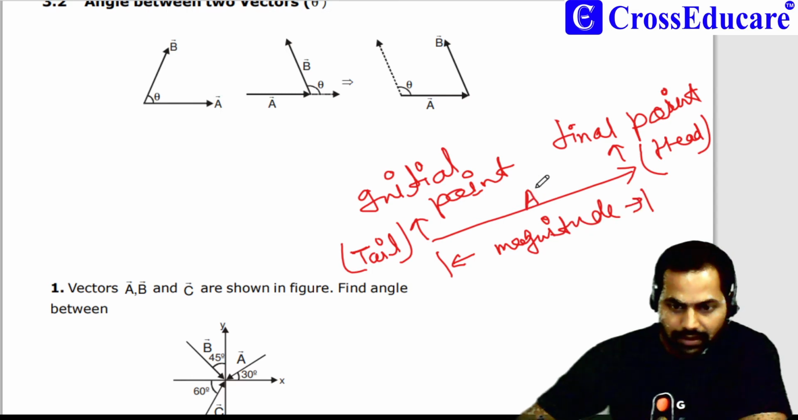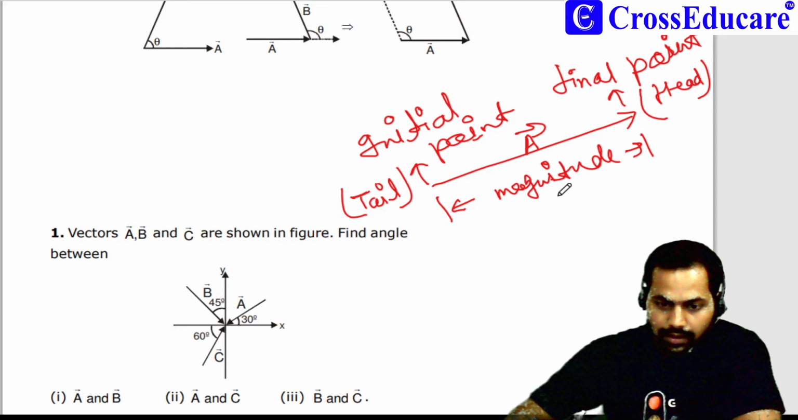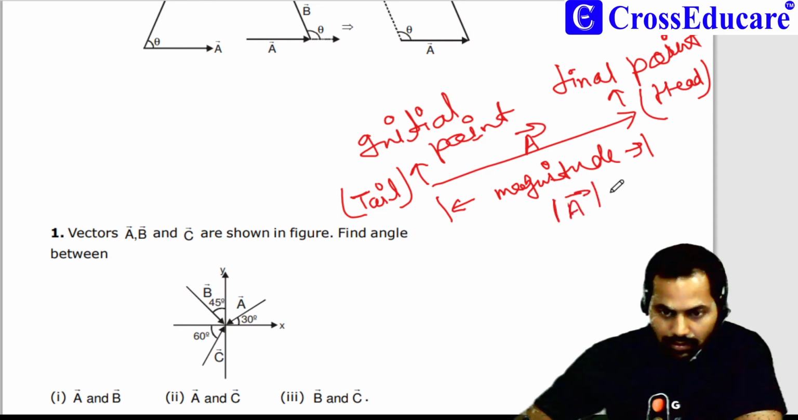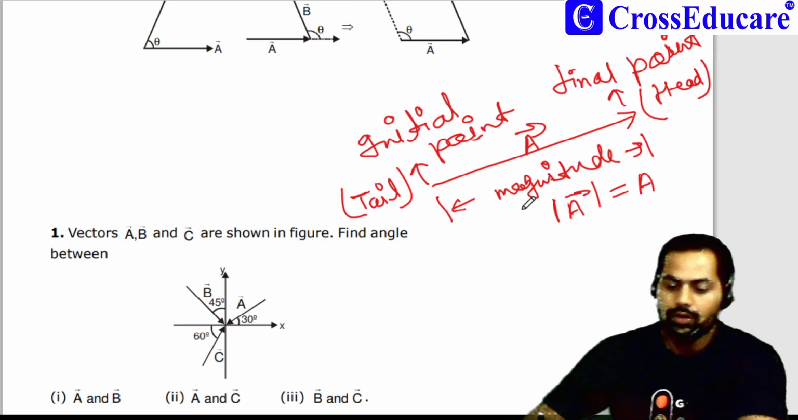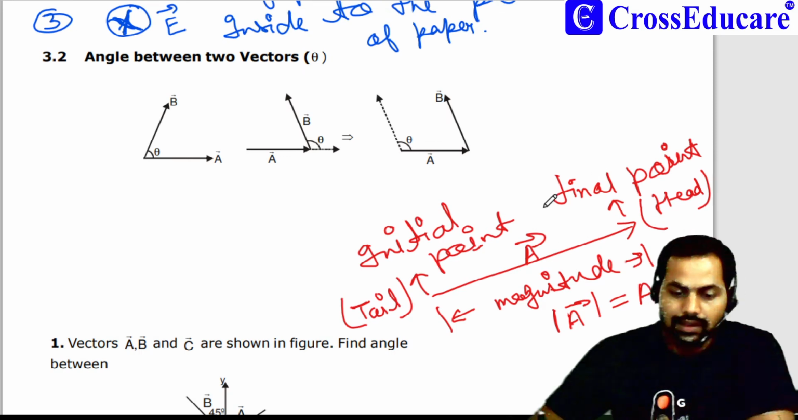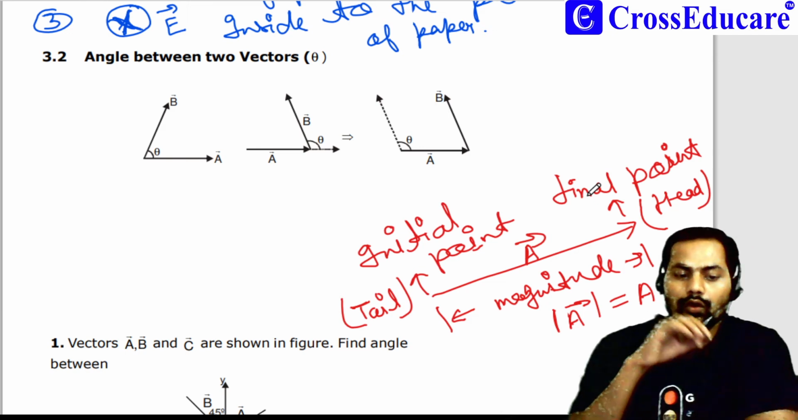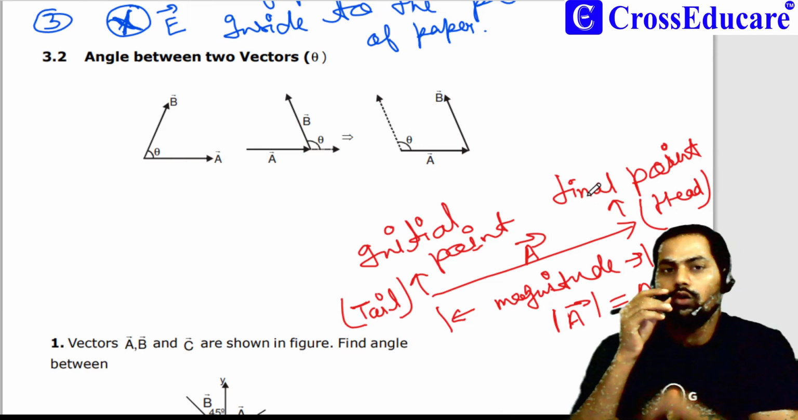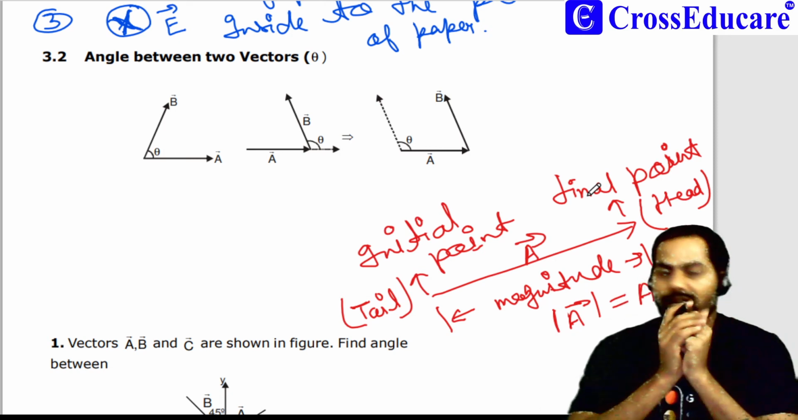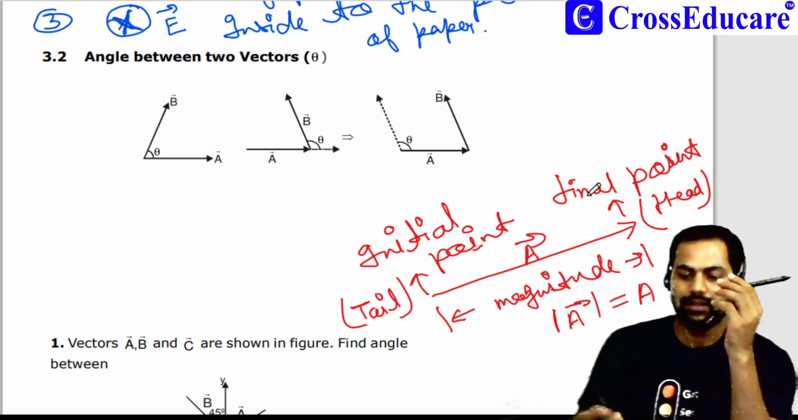Suppose this is a vector A, then I can represent the magnitude of a vector as the mod of the vector, and this will be equal to a. Okay. So this is the whole thing about a vector. Now we are going to learn how to find the angle between any two vectors. Suppose I have two vectors.